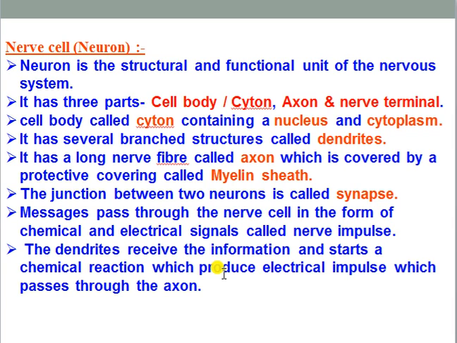But starting from the cell body or cyton, when the stimulus is obtained by the dendrons or dendrites, after that through the entire axonal process, when the nerve impulse is propagating, that is always electrical impulse propagation, because there is only ionic exchange happening during this procedure, and for that reason it is always electrical impulse. No such chemical is involved in nerve impulse propagation through one neuron.